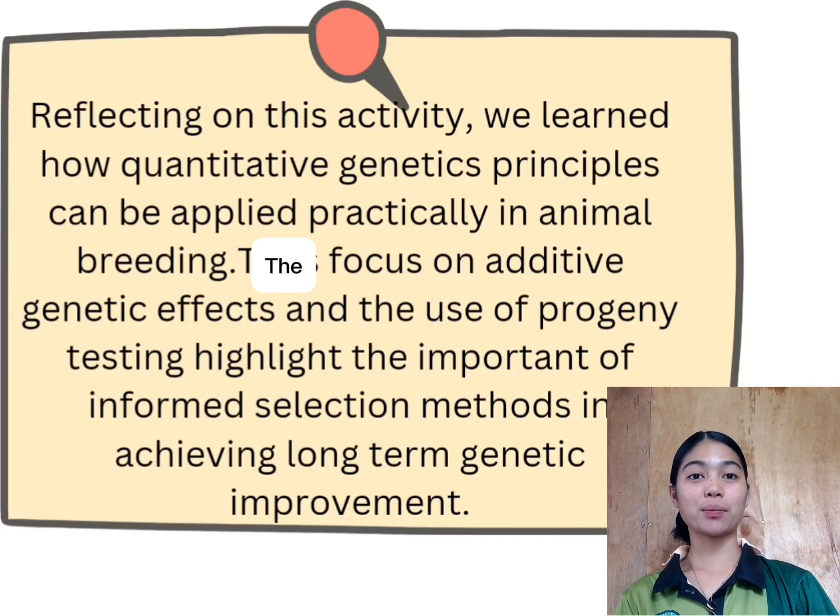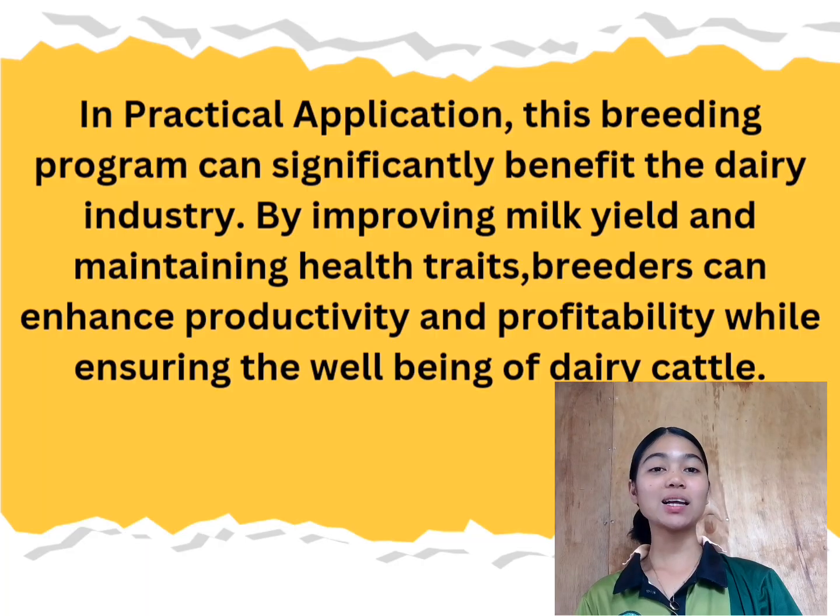Reflecting on this activity, we learned how quantitative genetics principles can be applied practically in animal breeding. The focus on additive genetic effects and the use of progeny testing highlight the importance of informed selection methods in achieving long-term genetic improvement. In practical applications, this breeding program can significantly benefit the dairy industry.